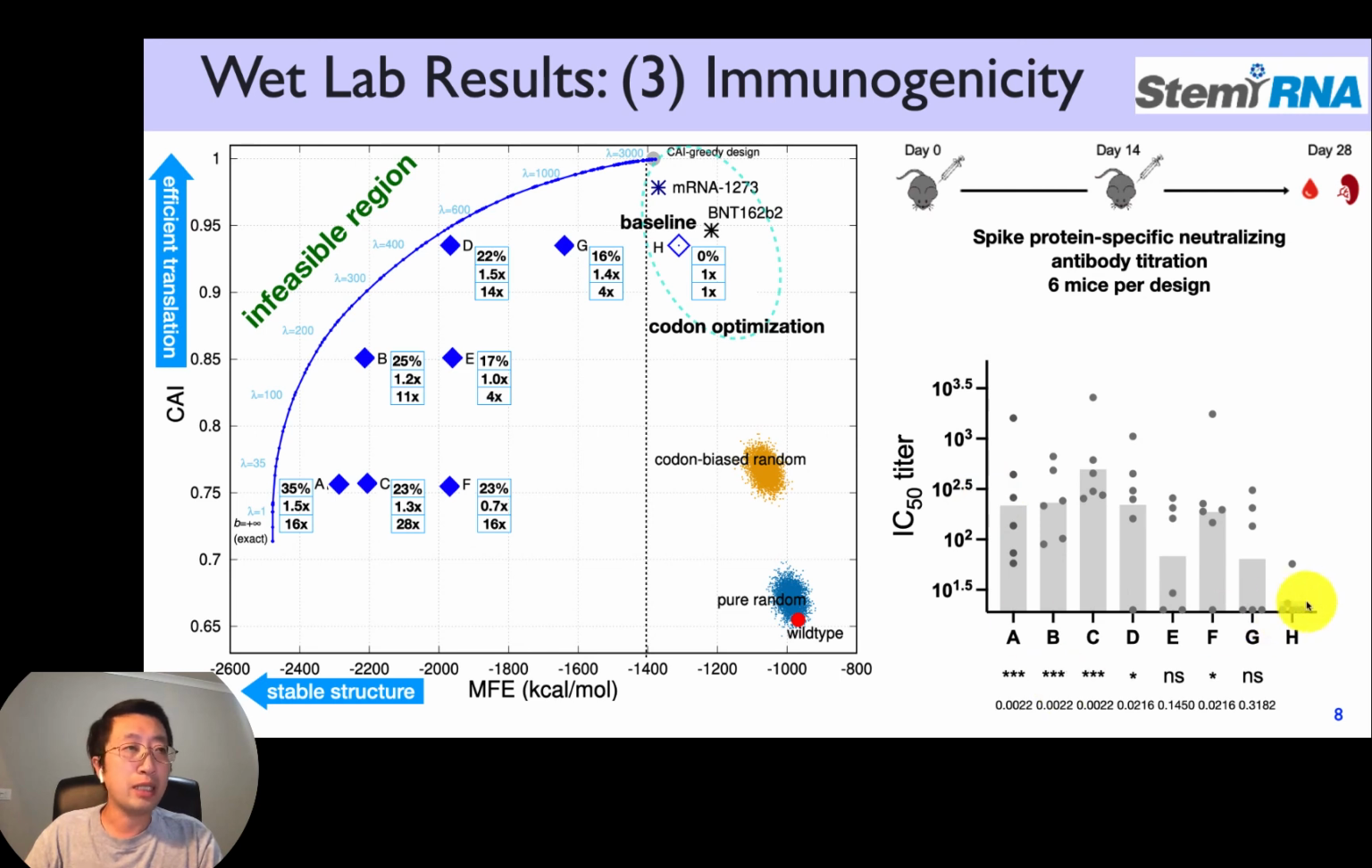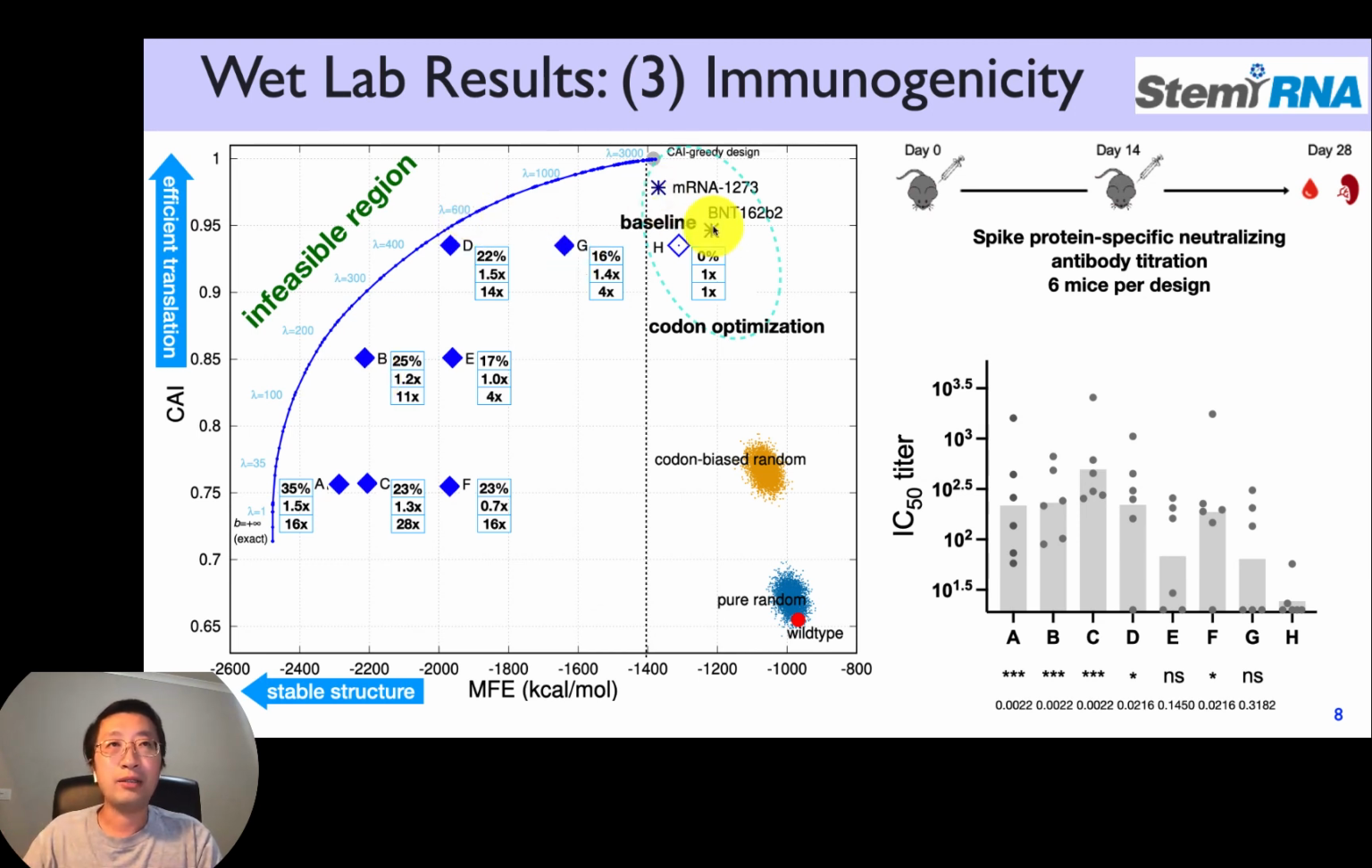You can see that the baseline H is basically useless. It doesn't trigger much antibody response at all. But our designs, especially the more stable ones, A, B, C, D, got a lot better, right? Very, very significantly better. And in particular, the C design here has almost 30-fold more antibody response than the baseline. So that's very encouraging. And notice that all these experiments are done with 0% pseudo-U modification, meaning they are all natural, unmodified, original RNA nucleotides.